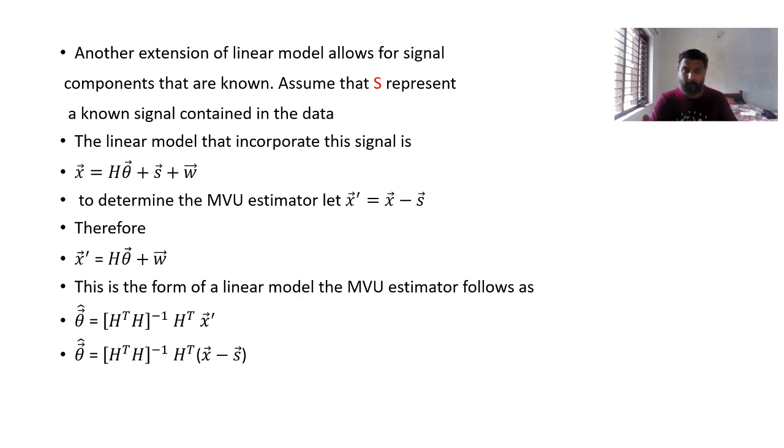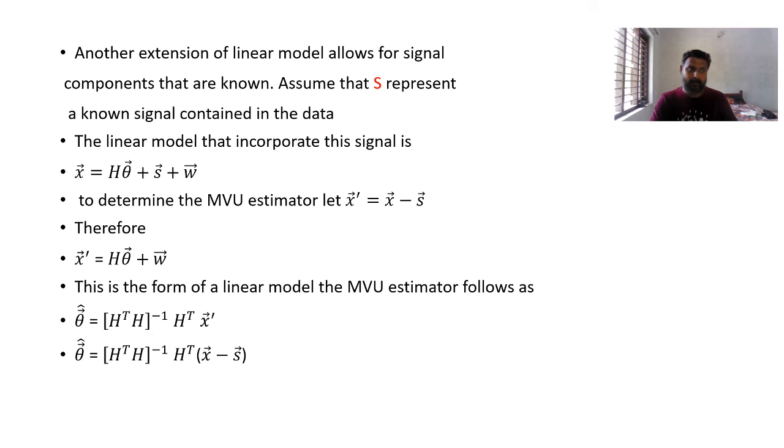I will do one example with this also, then it will be clear for you. In the previous case, the observation was only x of n is nothing but a plus w of n, where w of n is a colored noise. We have to find the estimator a as well as the variance of that estimator. One mistake I had done: instead of a I have written theta. I think you have changed that one, instead of theta you have changed it as a cap.